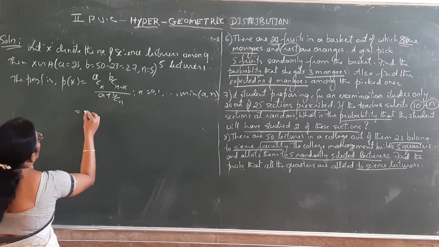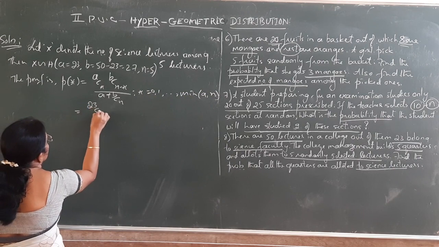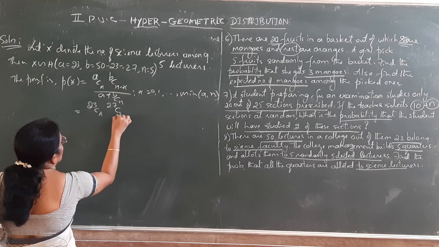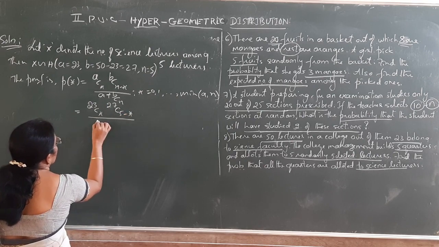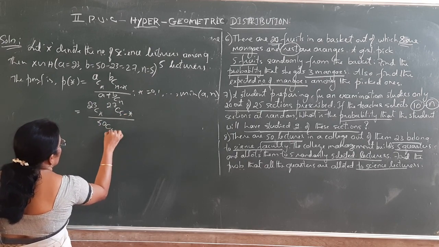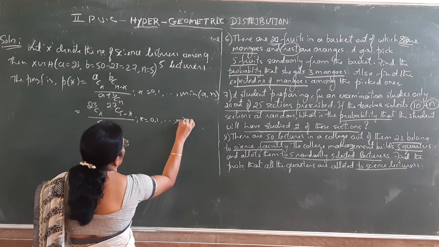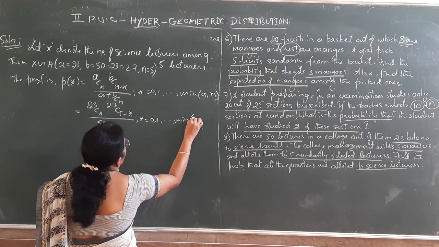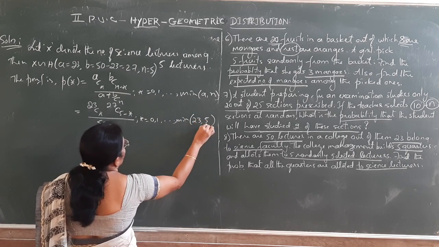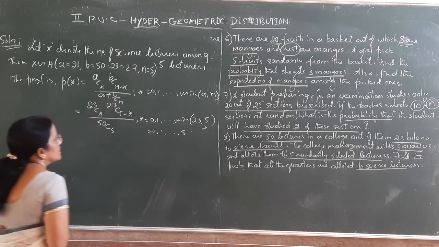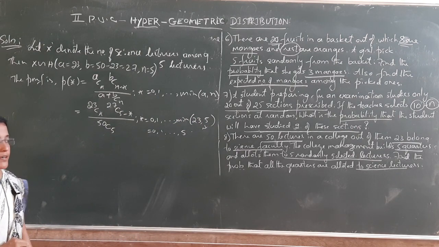That is 23Cx times 27C(5 minus x), divided by 50C5, for x equal to 0, 1, 2 up to 5. This is the probability mass function.